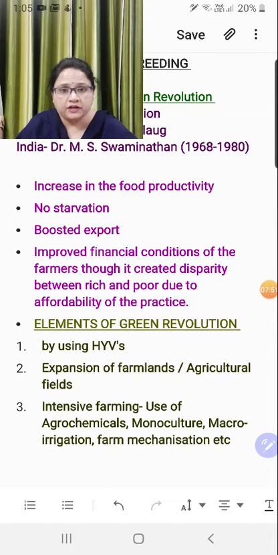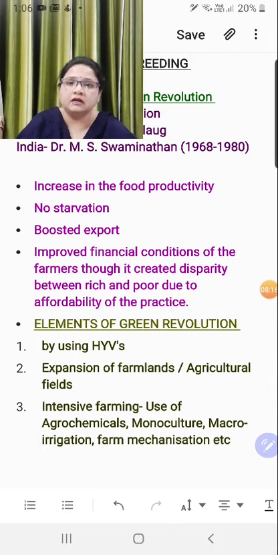These are very, very strong chemicals, though they increase the productivity initially, but since they are chemicals, they later on give a very bad impact over the soil profile, right? But since we are talking about the elements here, we have to include that agrochemicals are involved in green revolution. Then the second heading, if you can see, I have written monoculture.